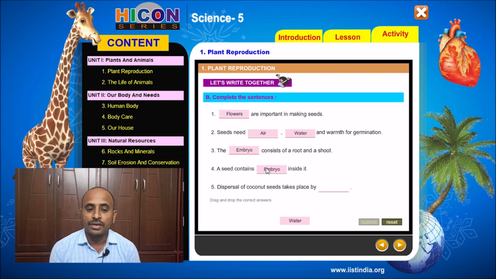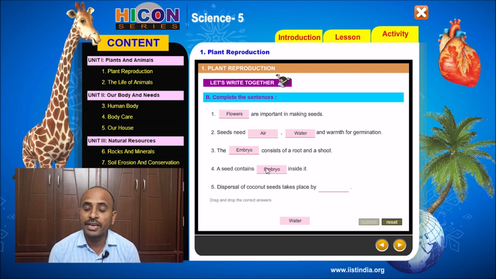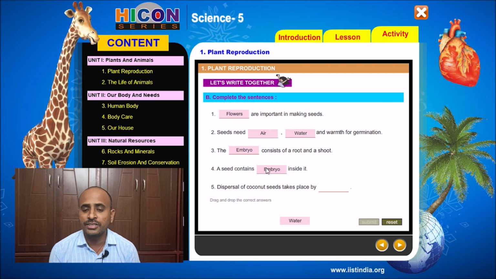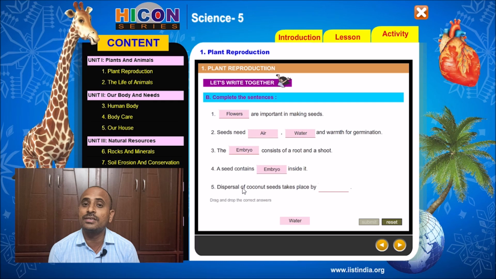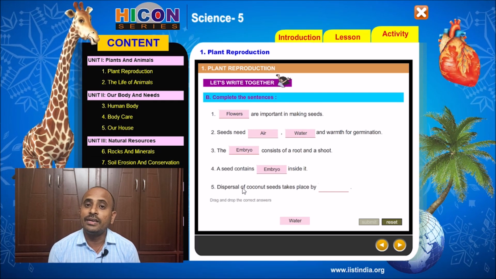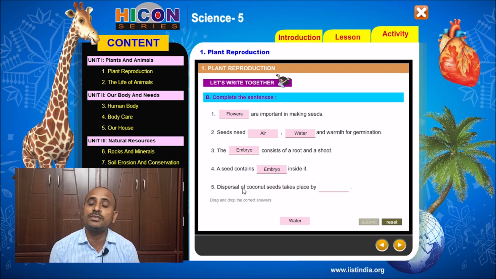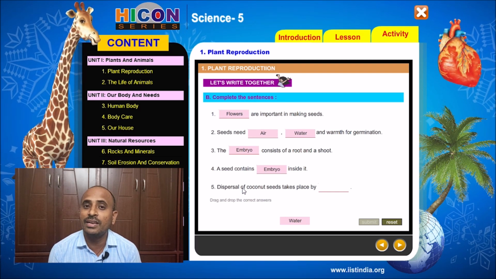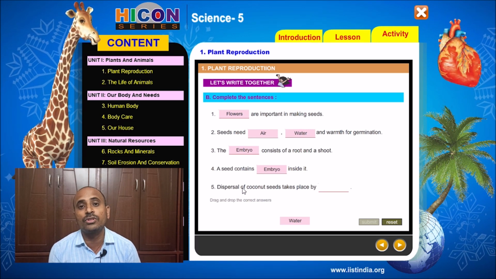So children, read the fifth sentence. Dispersal of coconut seeds takes place by dash. Generally the coconut seeds are dispersed by water. Water can disperse the coconut seeds to distant places because coconut seeds are very light in weight because of the fibrous portion present around the coconut.